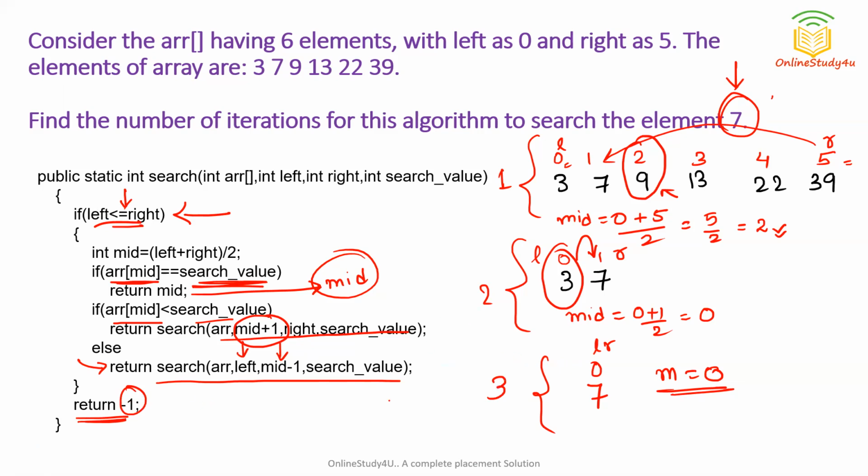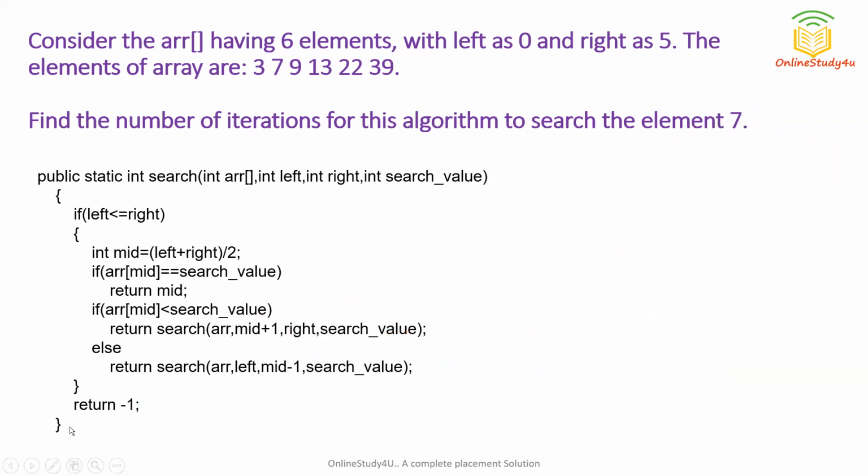So what is the correct answer? The correct answer is 3. So let me just clear it out. These were the options and the correct answer is 3. Okay, so I hope you could solve these types of questions. You just have to follow the algorithm. If you know the algorithm, that is good. If you don't know, just follow the code given.